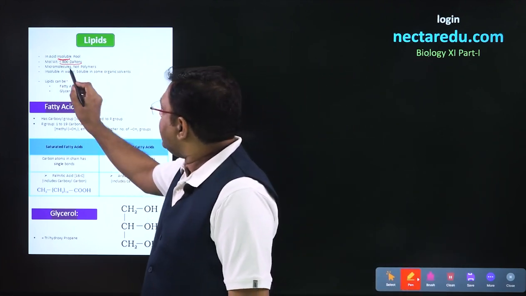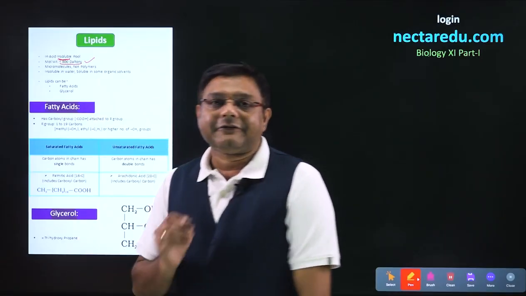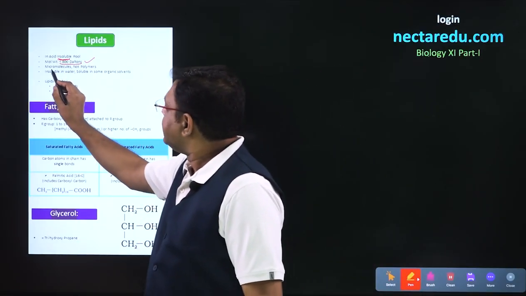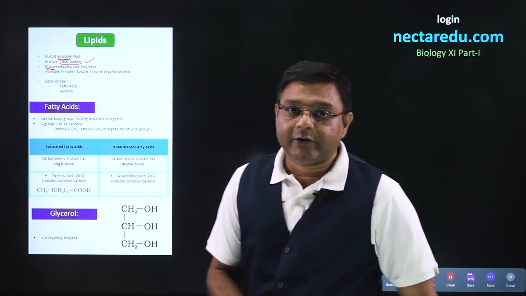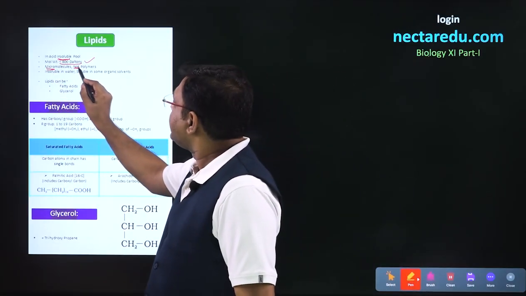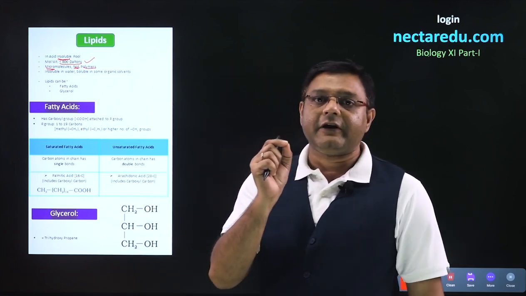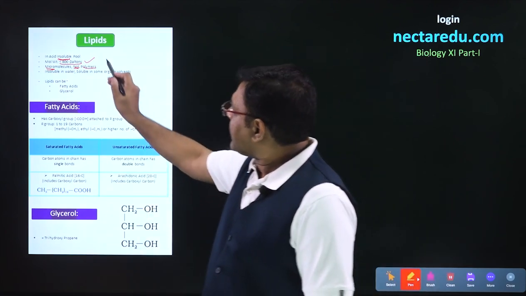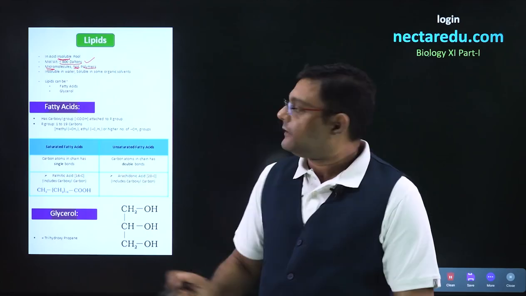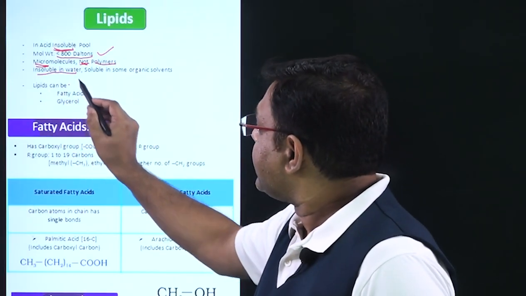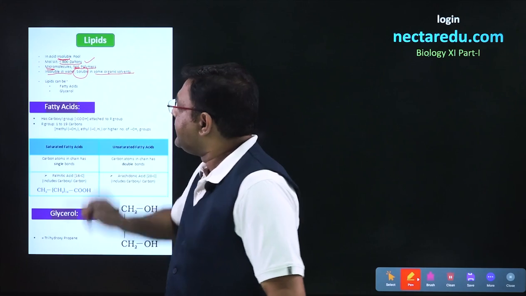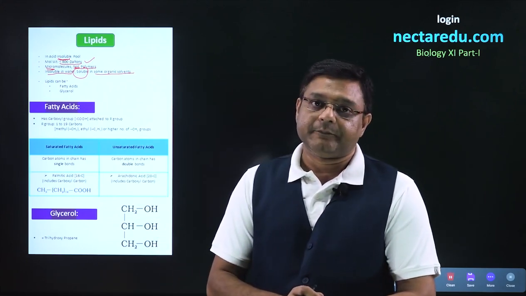Now, since the molecular weight of lipids is less than 800 daltons, we will call them micromolecules. These will not be polymers because they are small molecules. Coming to the solubility of lipids, lipids are insoluble in water, but they are soluble in some organic solvents.